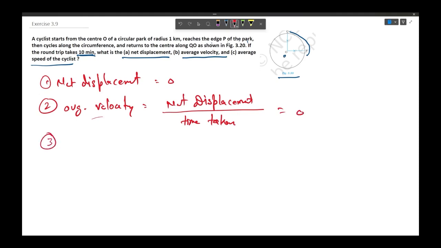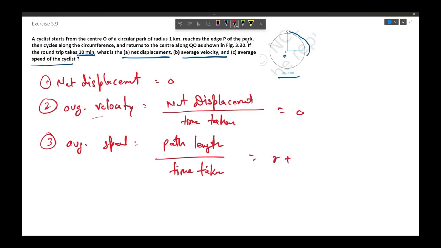So average speed is defined as path length divided by time taken. Now path length, starting from O to P, would be R, the radius, plus the quarter of the circumference. So we can say 1 by 4 multiplied by 2 times 22 by 7 times radius, that is 1 kilometer, plus again 1 radius.